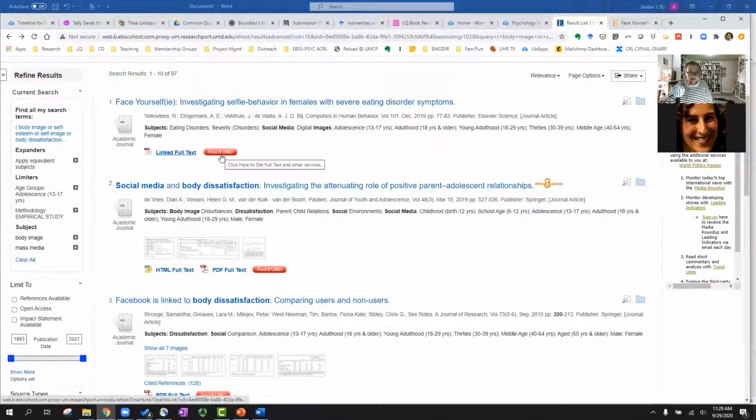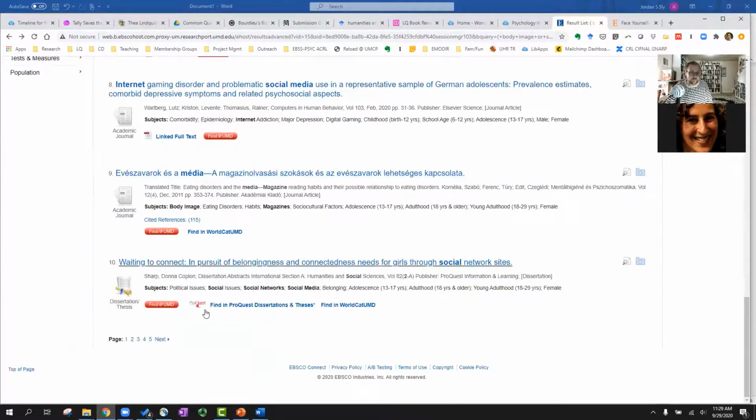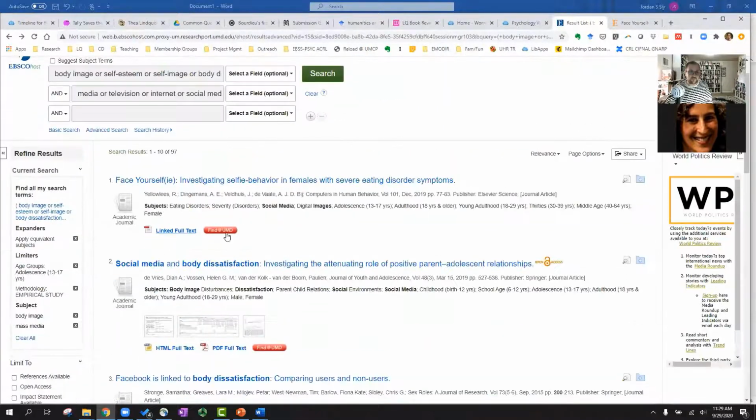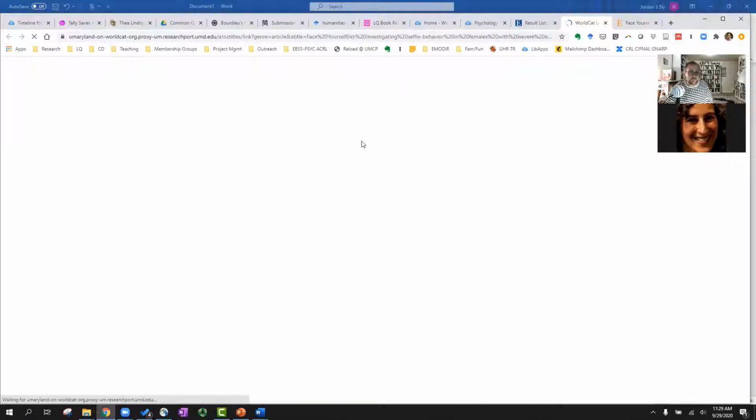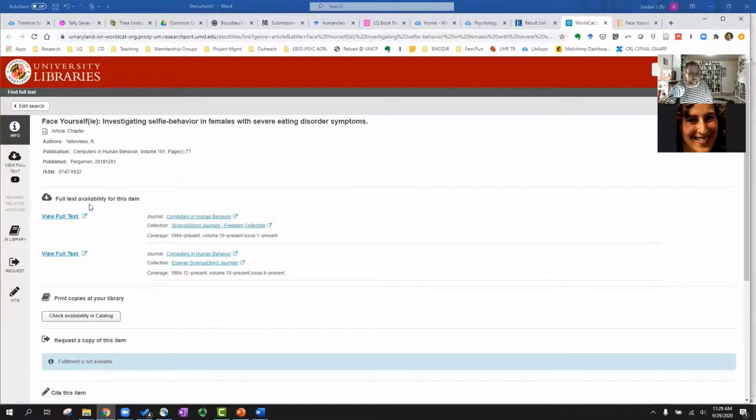And this is sort of the maybe button. If you find this, and you'll find this just sort of sitting alone in some results, this means that it will take you to the University of Maryland Libraries page for this record where you can access it either through a database or through interlibrary loan, if that's the only option available.